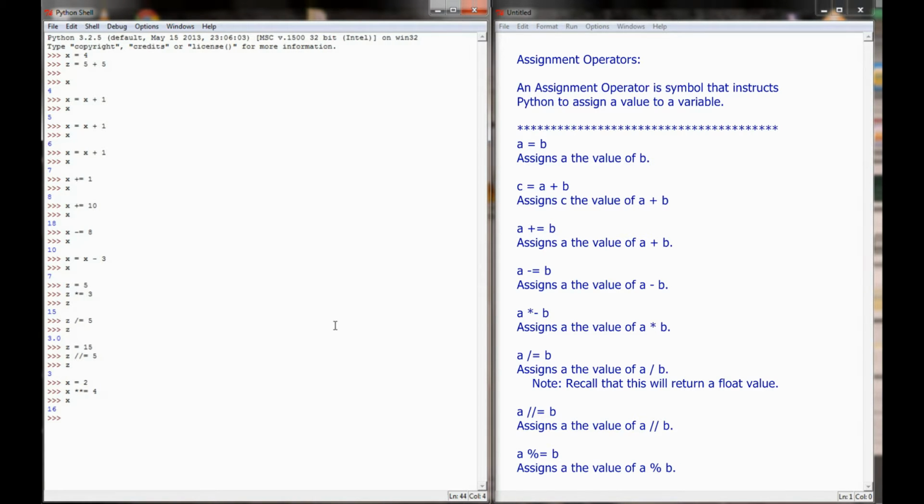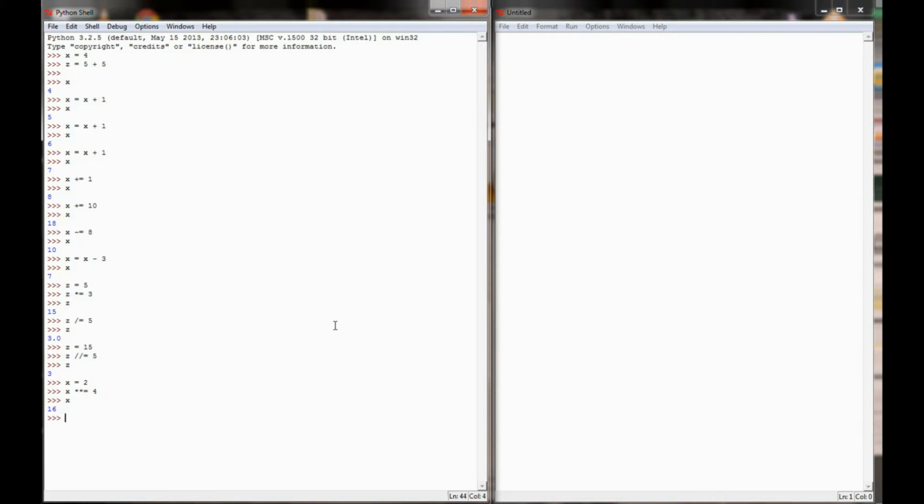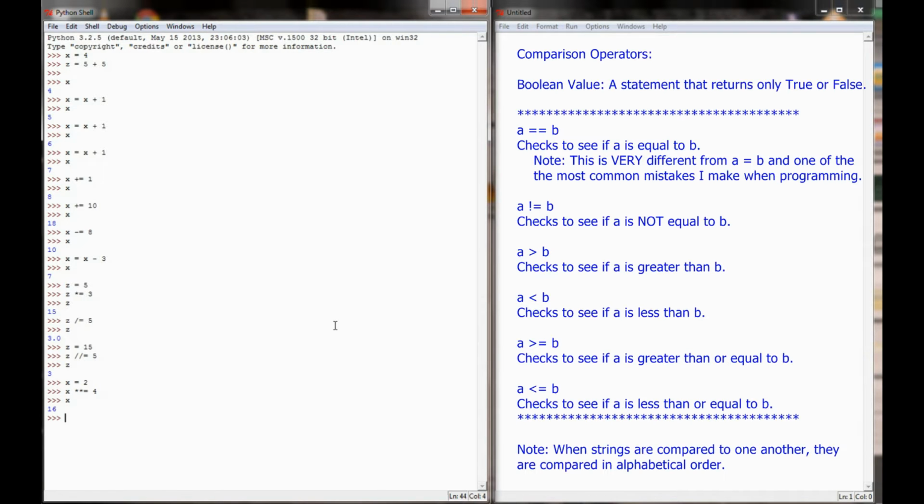So assignment operators, very simply, I don't think we have to spend any more time on this because it should be fairly self-explanatory. Assignment operators, really it's the equal sign, setting a variable equal to something else, but the plus equals, minus equals, those are very useful assignment operators to know. Plus equals, minus equals, in particular when you're trying to keep count of something, and if you want to increment a number by 1, or you want to increment the number by just a certain value every time an event happens in your program, keep those assignment operators in mind.